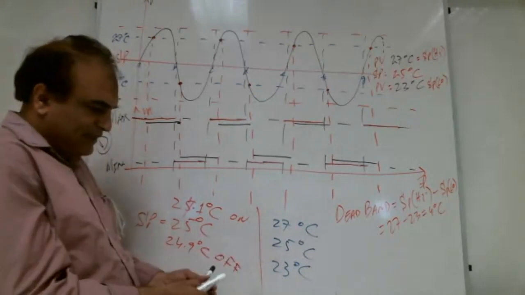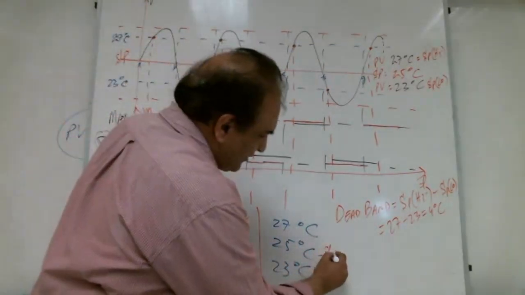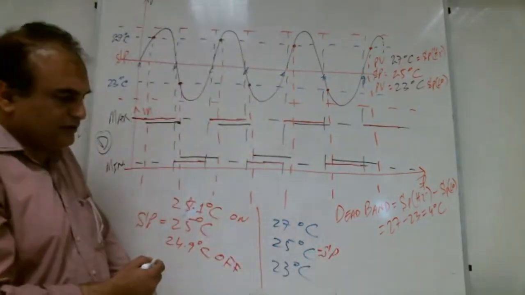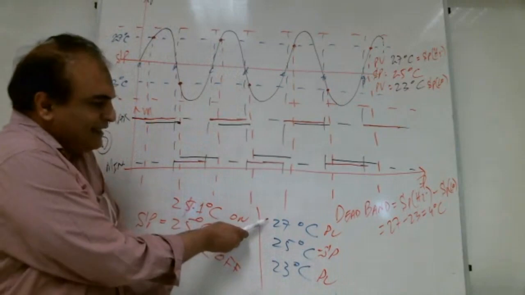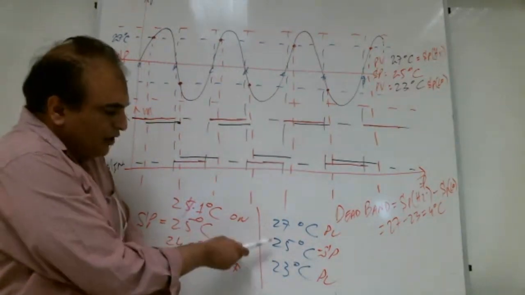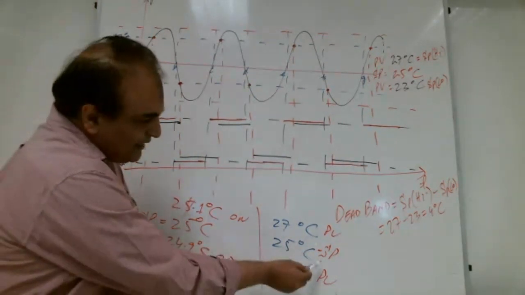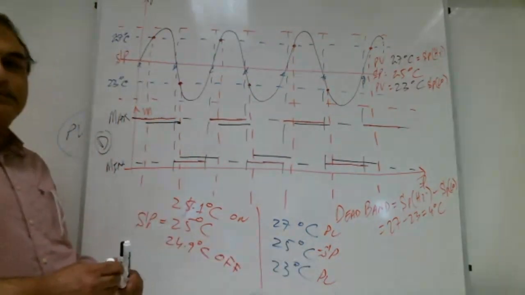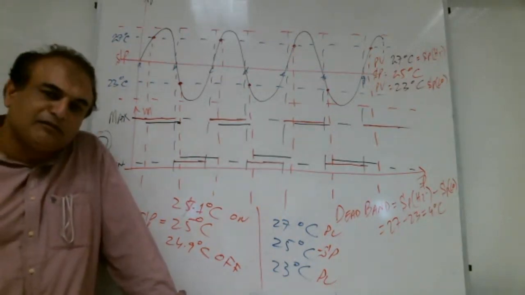See, your set point is 25 degrees centigrade. This is your set point. Lot of brothers they are writing no. This is your PV. So it will on the compressor when it will reach to 27 degrees centigrade. It will off the compressor, it's gonna reach 23 degrees centigrade. So how it will bring PV near to set point and keep there? How it will keep PV near to set point? Is it possible?